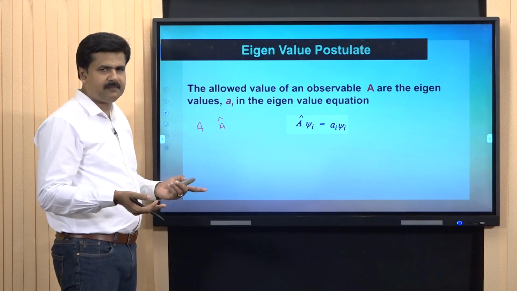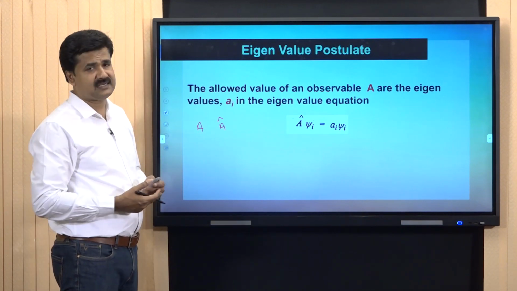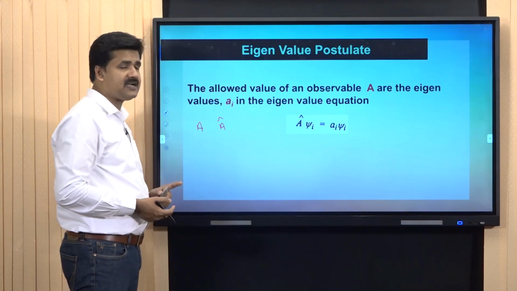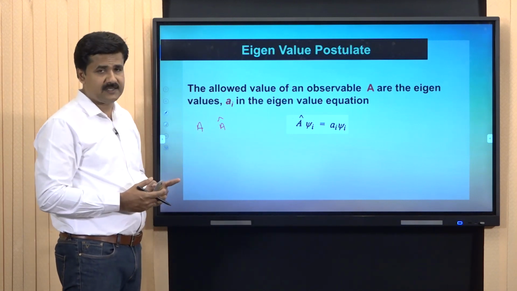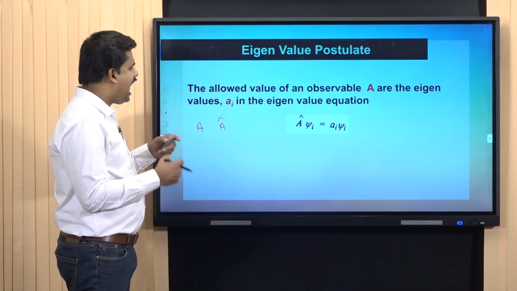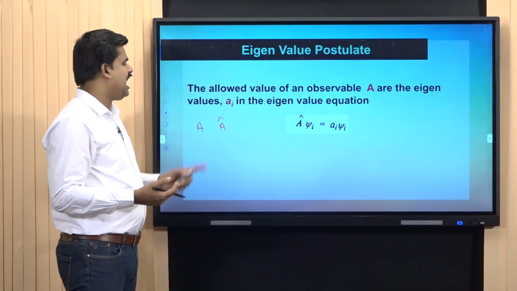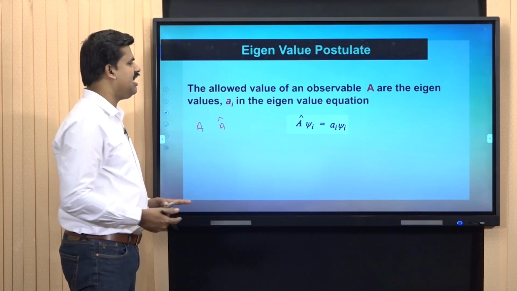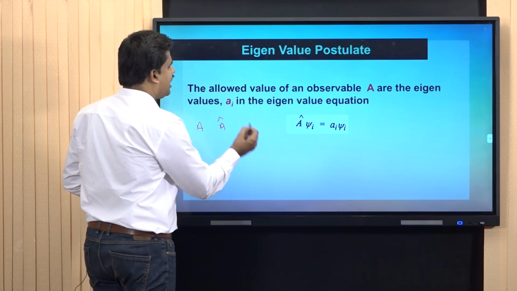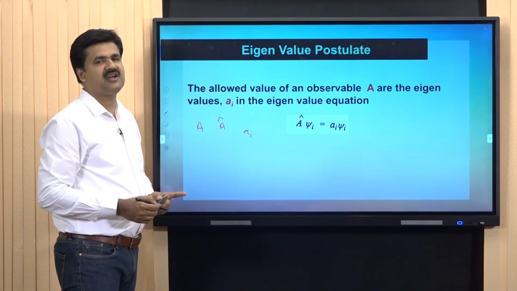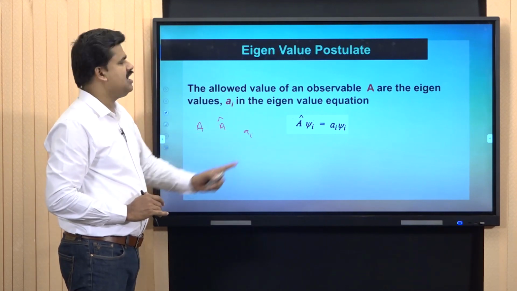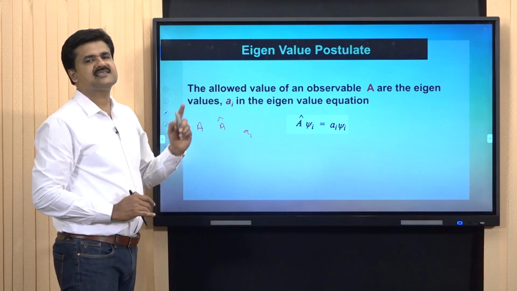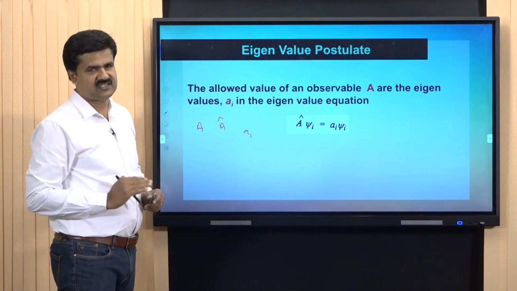If A is momentum, then A hat is the momentum operator. Like that, A is the property, A hat is the linear Hermitian operator corresponding to that property. Then the allowed values of the property A are small a_i, and those values are eigenvalues which satisfy this equation. And here in this equation, psi_i represents the wave function.